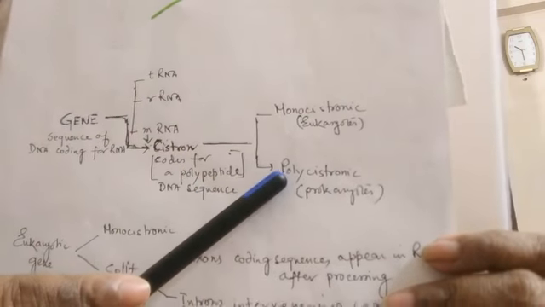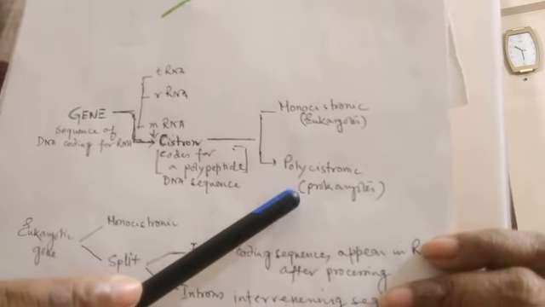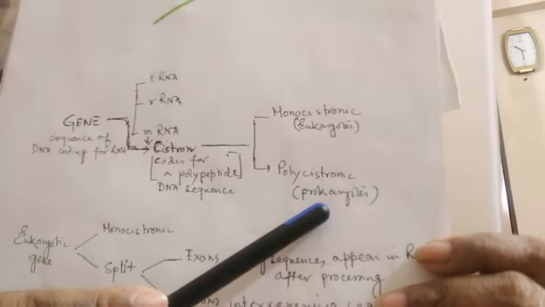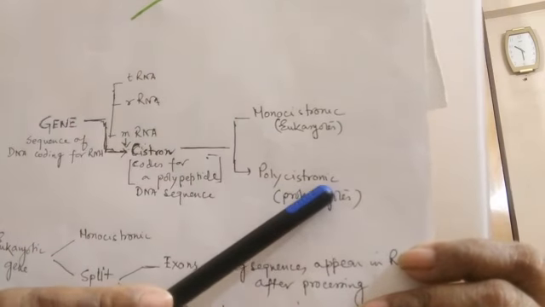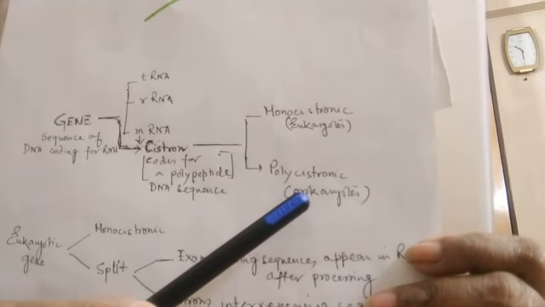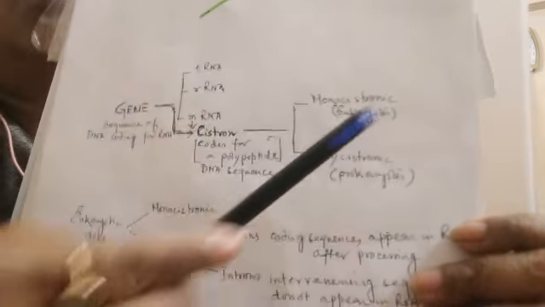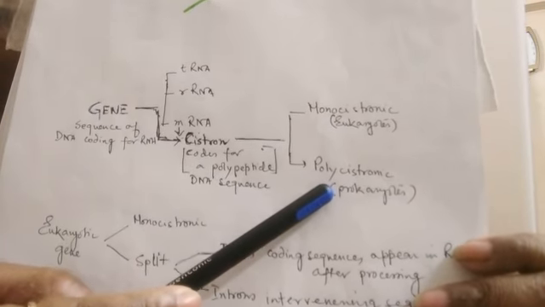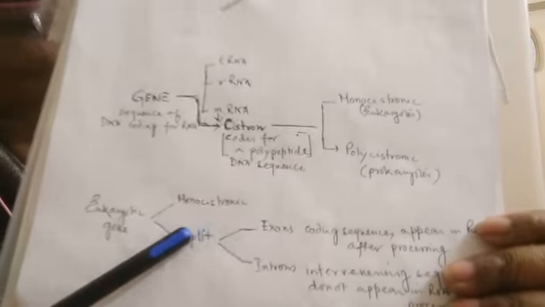Or we may have polycistronic gene, where within one gene we may have numerous coding sequences for various polypeptides, that is polycistronic, which we find in the prokaryotes. So monocistronic genes we find in the eukaryotes, and polycistronic genes we find in the prokaryotes. Clear?